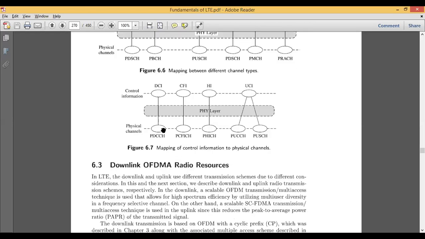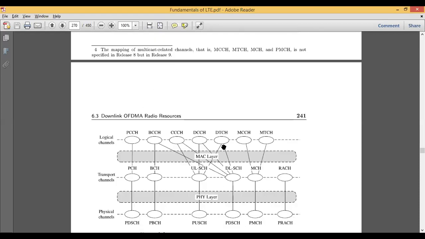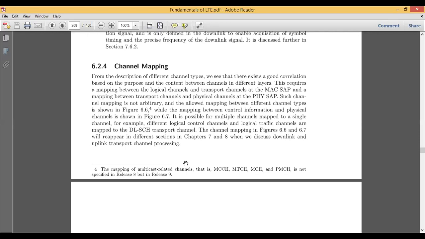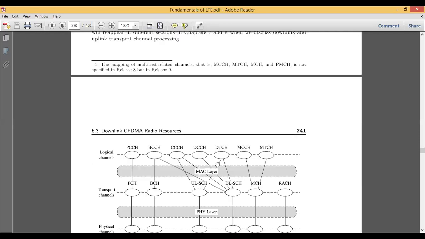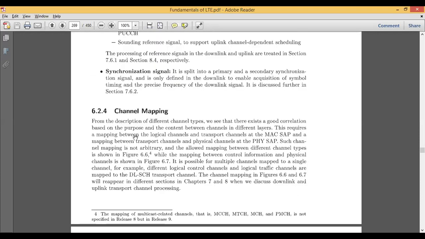Similarly, we have the mapping between the physical layer and the control information. This control information comes before the physical layer. Based on the mapping of control information to the physical channel, how LTE will perform and how it may give you better quality of service. So based on these two figures shown here, we can see the channel mapping, and we can see from the figure that there is a very good correlation between the channels, though they fall under different categories of different layers.